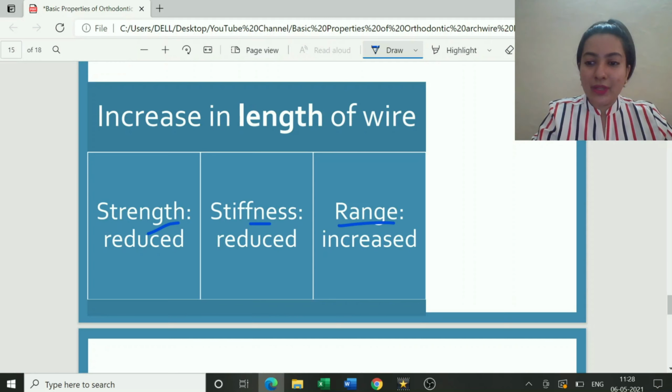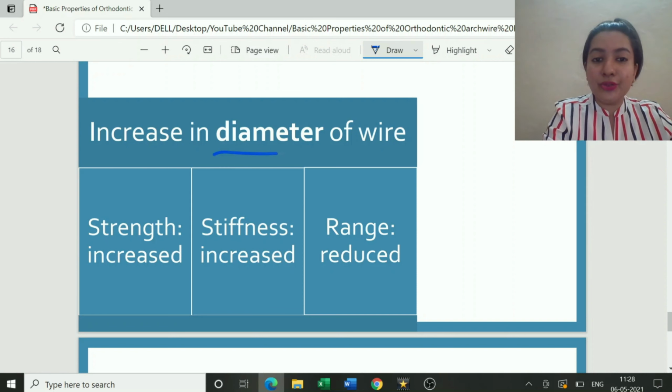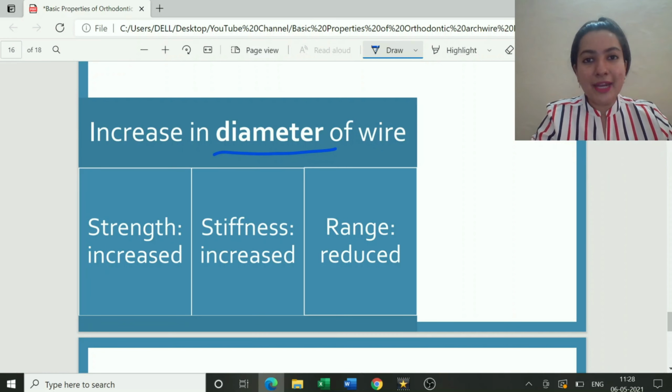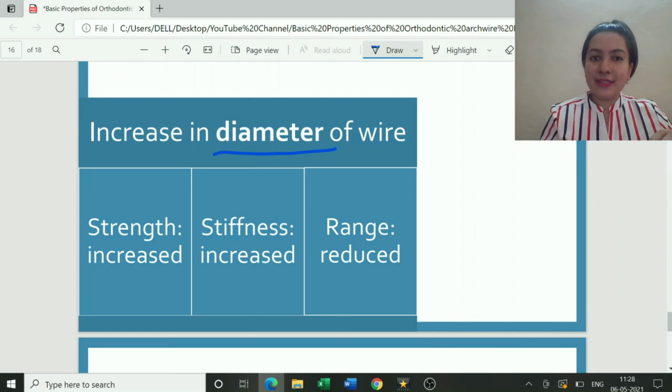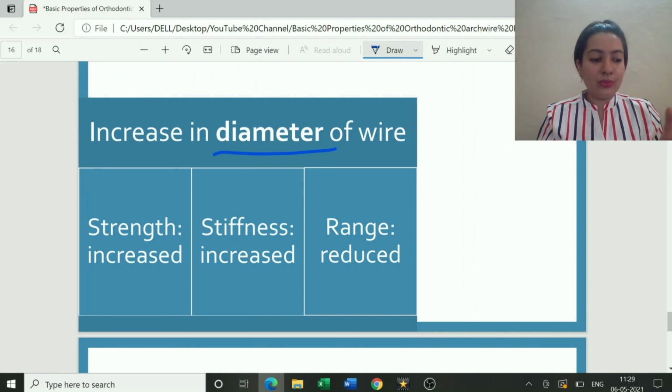Next, relationship of strength, stiffness and range with the diameter of wire. Again, all those who were imagining a stick, now imagine a thick stick, and all those who were imagining a wire will now imagine a 25 stainless steel wire. If this is a thick wire, the strength has obviously increased. You require a large amount of force to activate it. You cannot compare the amount of force required to activate a 1622 and a 2125 stainless steel wire. Can you? Of course not.